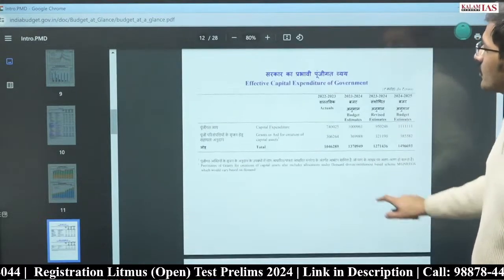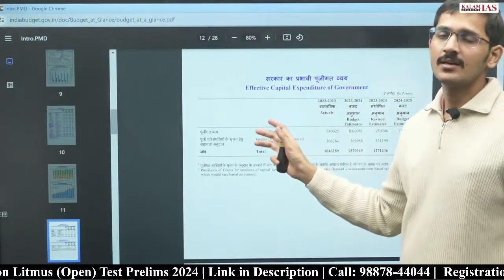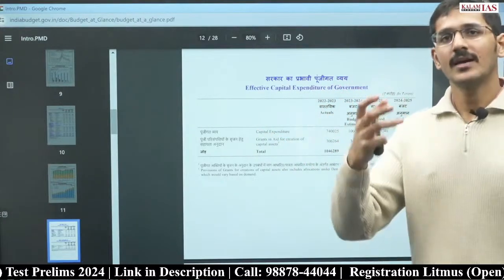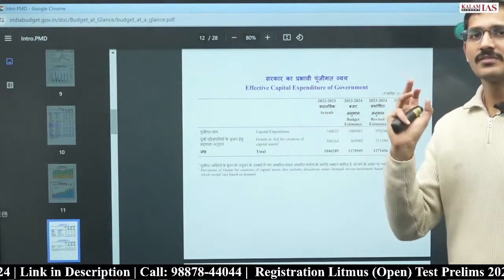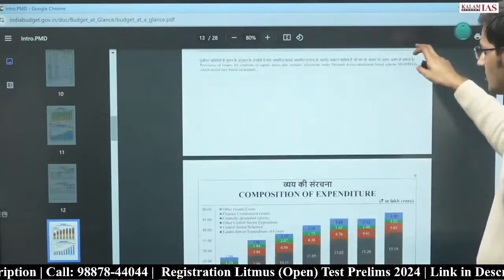So this is what we talk about: effective capital expenditure. Look, the Government of India has given a separate page for it. Still, most of the people would not know what effective capital expenditure is. How much it is, whether it is increasing or decreasing, that is a different thing. But most people do not even know what effective capital expenditure of government is.